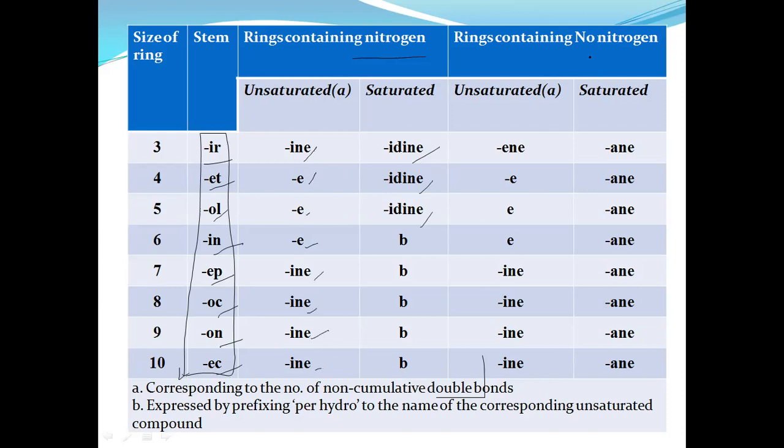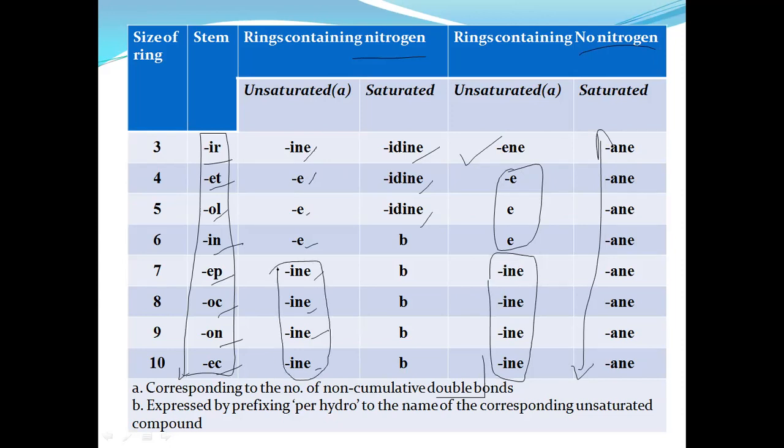Whereas if the nitrogen atom is absent, then all saturated compounds are written as ANE, whereas ENE represents only three members. Only E is used for 4, 5, 6 members, and INE represents nitrogen containing as well as non-nitrogen containing.